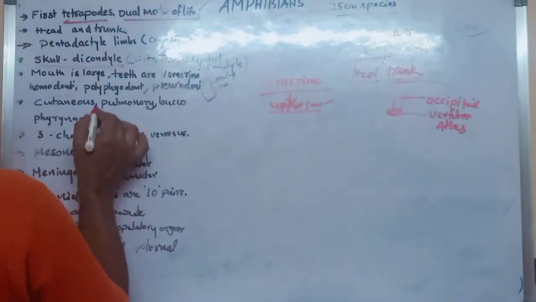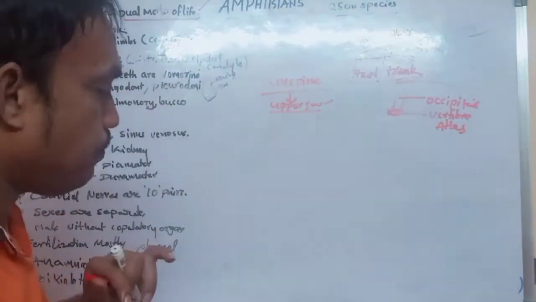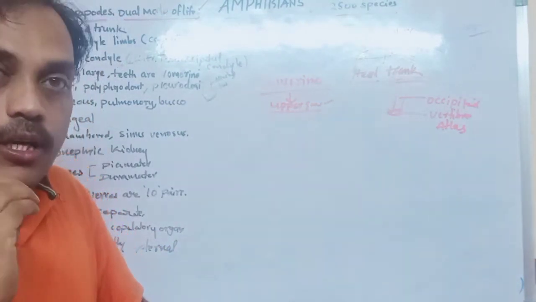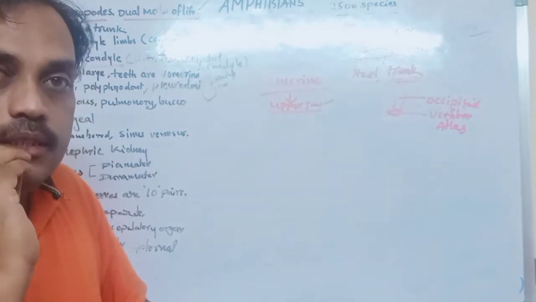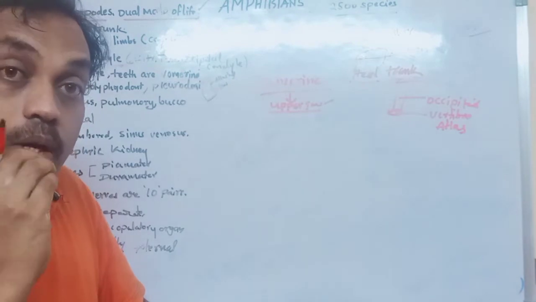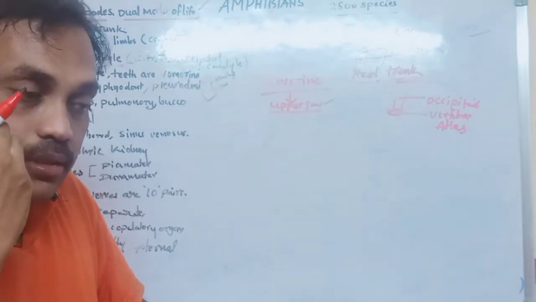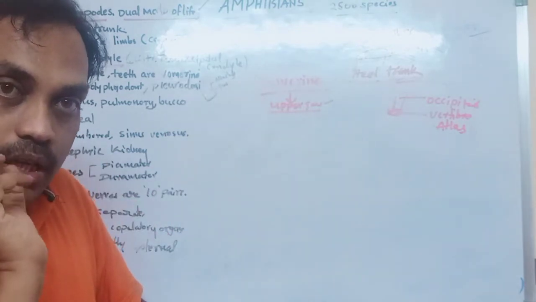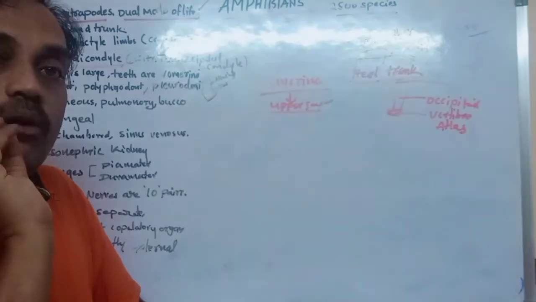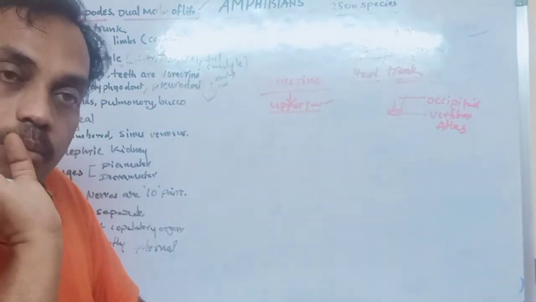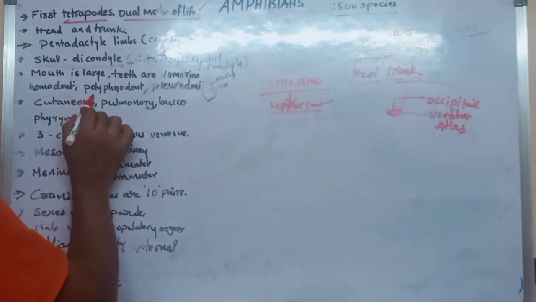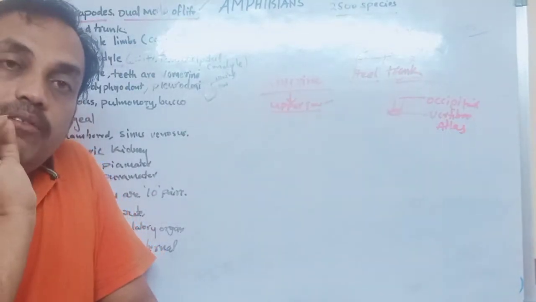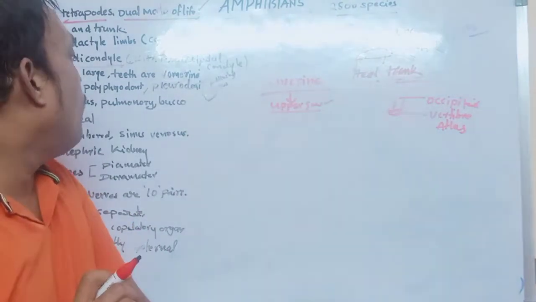And polyphyodont. What does polyphyodont mean? In our life, we humans have milk teeth and also permanent teeth, and the permanent teeth come only one time in our life. But in amphibians, if any tooth is suddenly removed during their life, new teeth come again. New teeth automatically grow. That is what we call polyphyodont: many times the removed teeth come again.